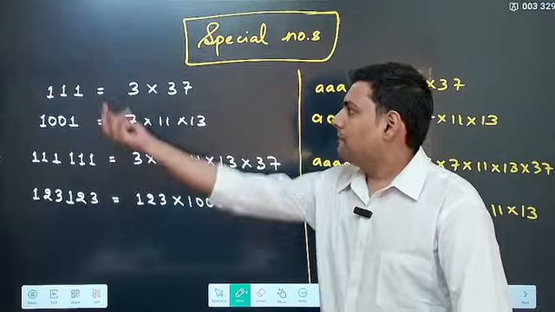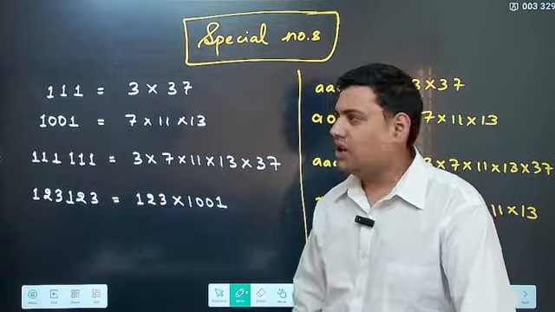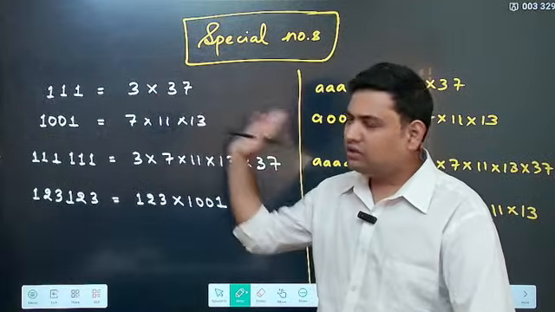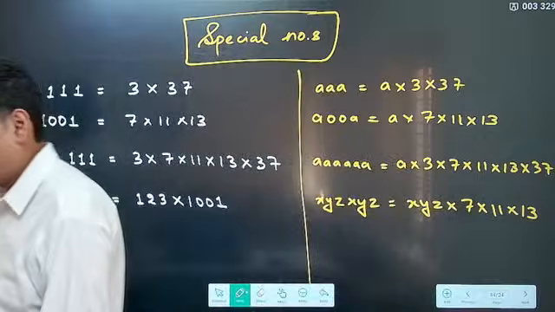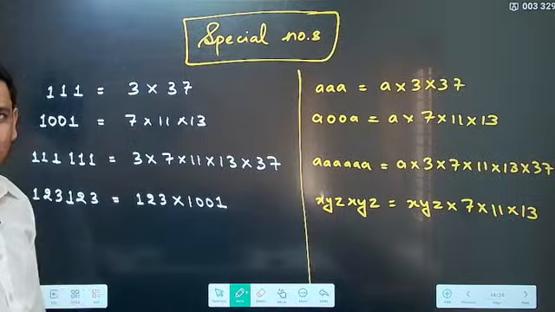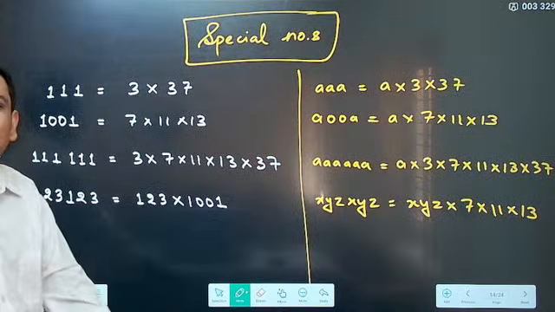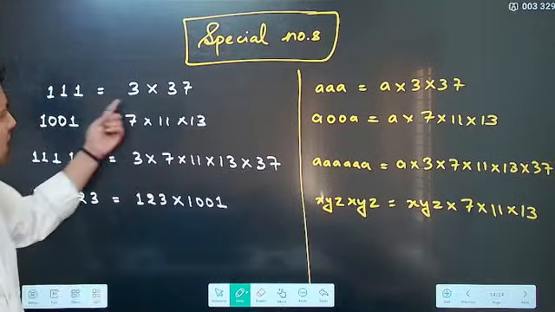Now first beautiful number is 111. Now triple one is actually 3 into 37. Okay, so what are its factors? 3 and 37 are its most important factors. One is of course a factor. One we don't even usually consider. One is a factor of every number, so that does not give any special property. Correct. So now 3 into 37.